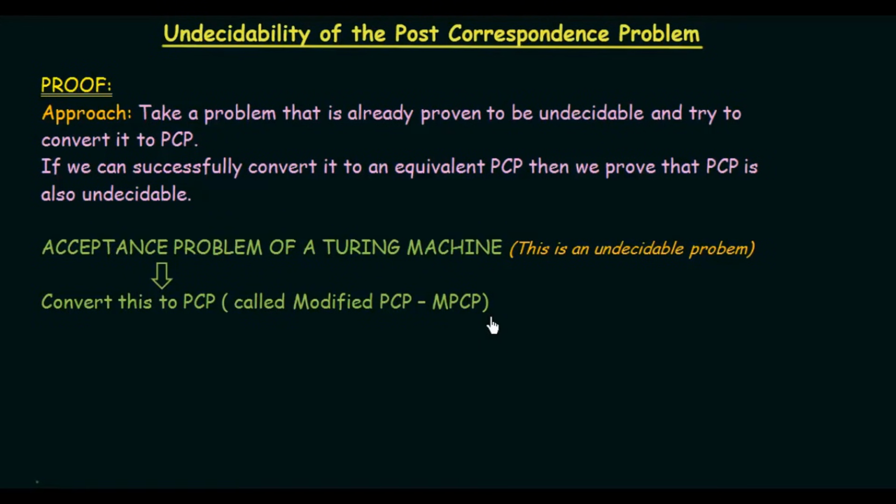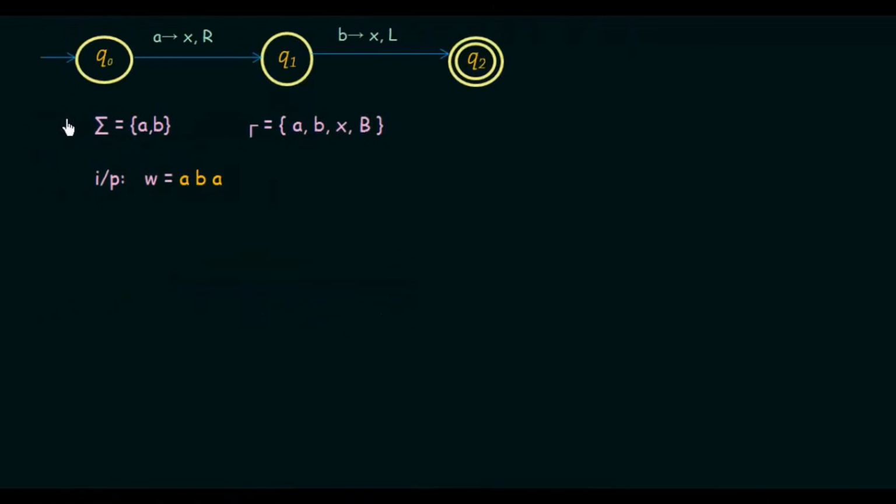In order to do this, let us take an example of a Turing machine and see if we can convert it to a PCP. Here we have a Turing machine which has three states, Q0, Q1 and Q2, where Q0 is the starting state and Q2 is the final, or accepting, state. We have inputs A and B, and then we have tape symbols A, B, X and the blank symbol.